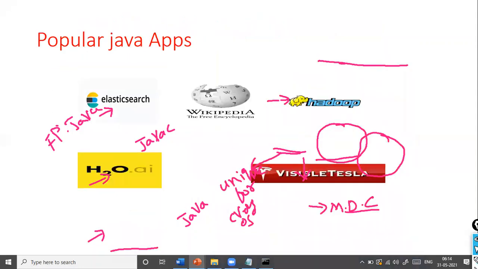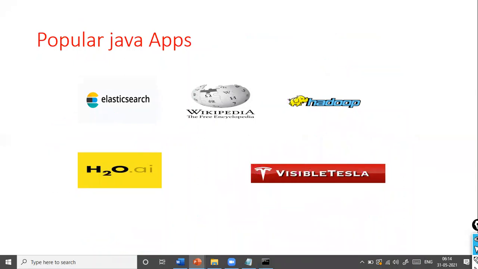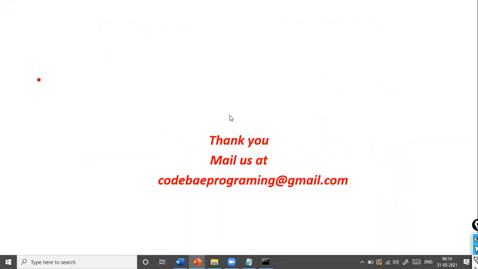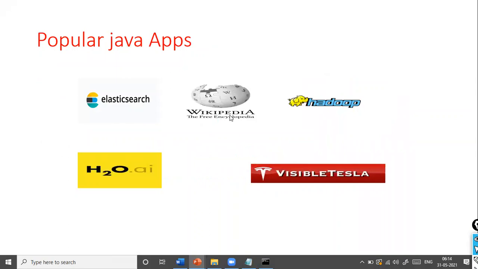Now, these are just for another idea. These are some of the popular Java apps that have been developed. I think everyone knows what Wikipedia is, right? Wikipedia has something called Elasticsearch, and that Elasticsearch is developed using Java. Hadoop, everyone knows what Hadoop is and how popular it is. Even its framework has been developed using Java.